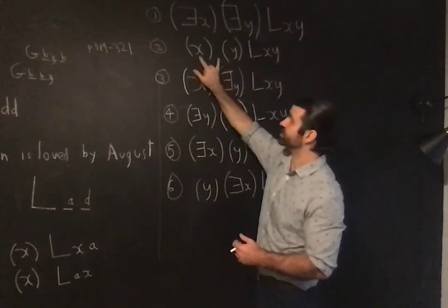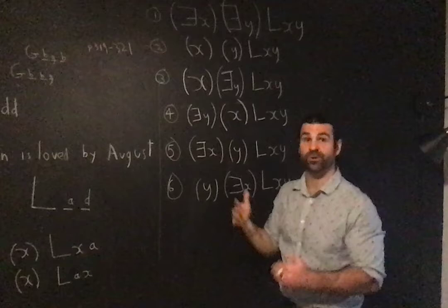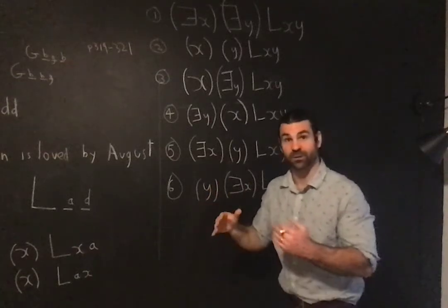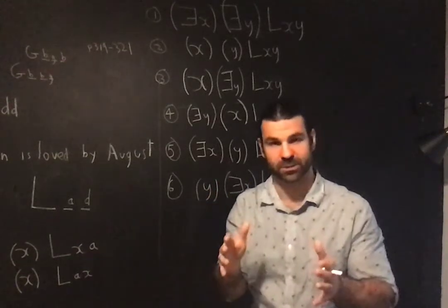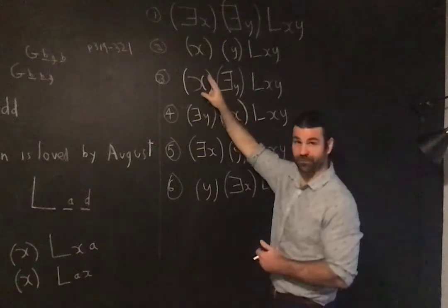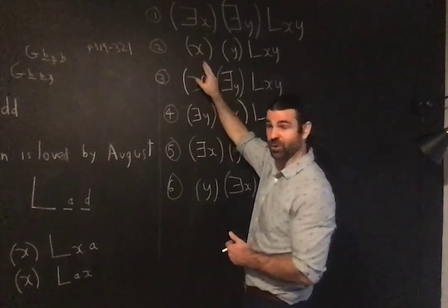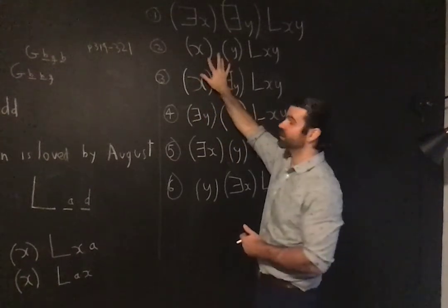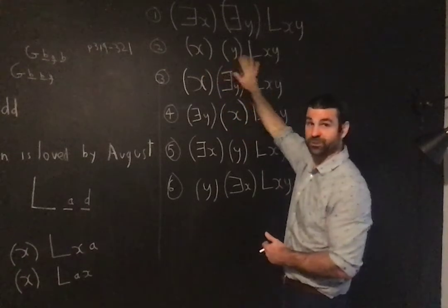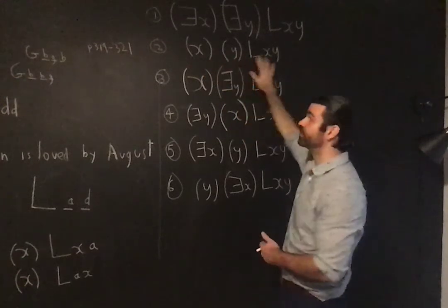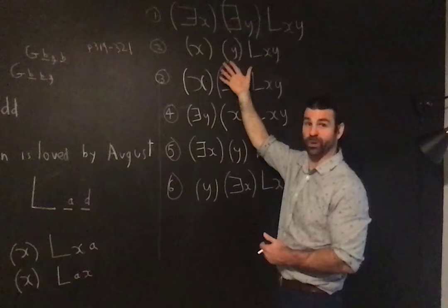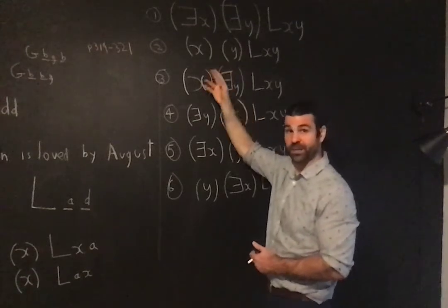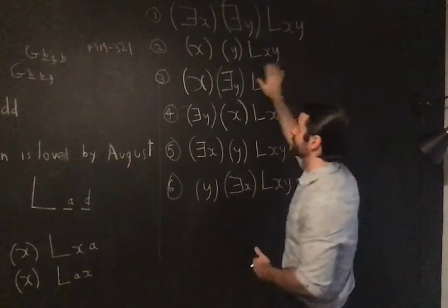Just on the second one, for every x, and what is it? It's a universal statement. The leftmost quantifier determines its form. A universal statement tells you that a certain formula is true of everyone. And what is it saying is true of everyone? Well, the rest of it.